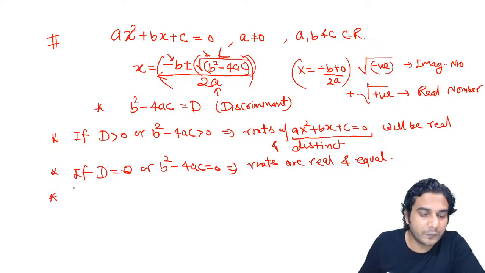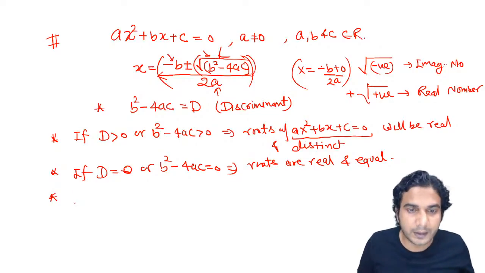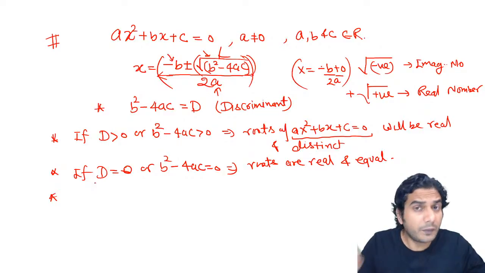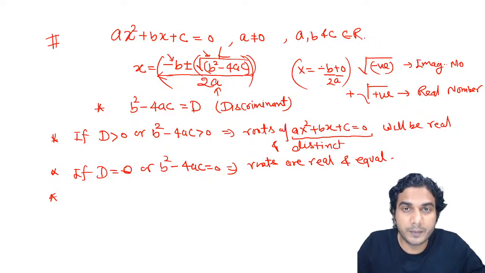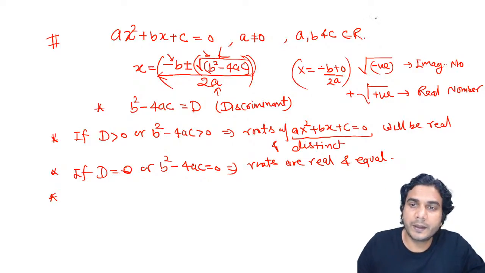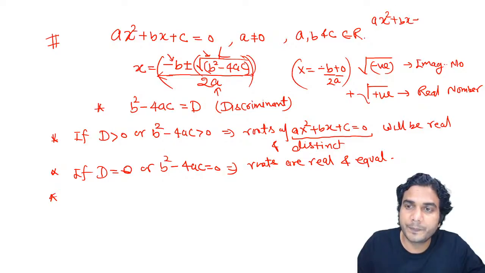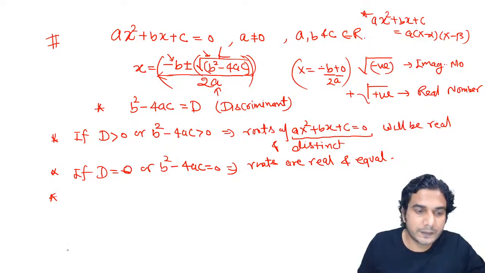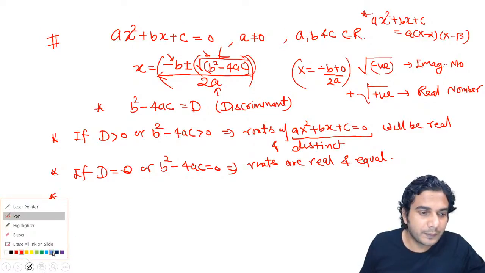So first condition was for real and distinct roots. This is for real and equal roots. One more thing, let me tell you. When discriminant of a quadratic equation becomes 0, it becomes a perfect square. All right, it becomes a perfect square because quadratic equation ax square plus bx plus c can be written as a times of x minus alpha into x minus beta. Okay, we'll learn this later in detail also. So first you try to understand this thing.